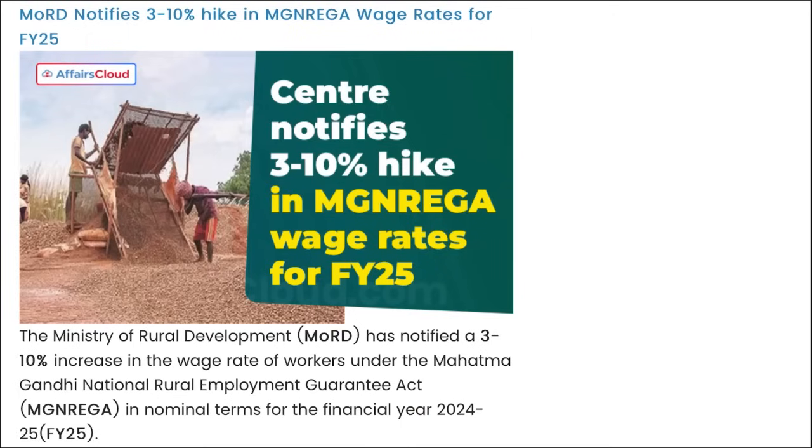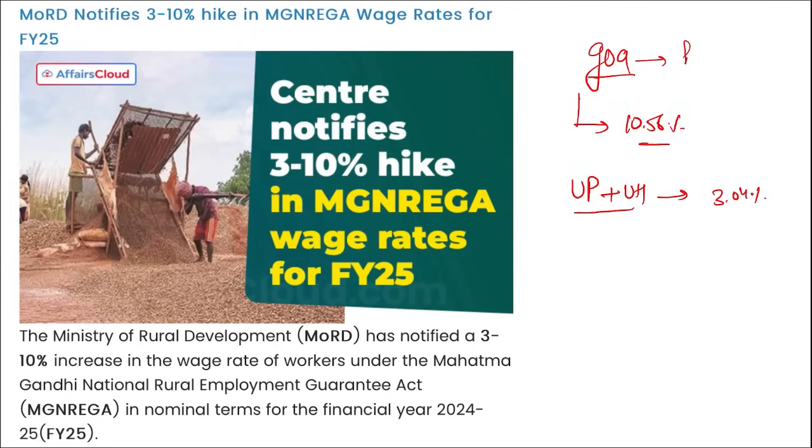Then the Goa state saw the highest hike of 10.56% over the current wage, while Uttar Pradesh and Uttarakhand recorded the lowest wage hike, that was 3.04%, and Goa saw the highest rise and the lowest was seen by UP and Uttarakhand.